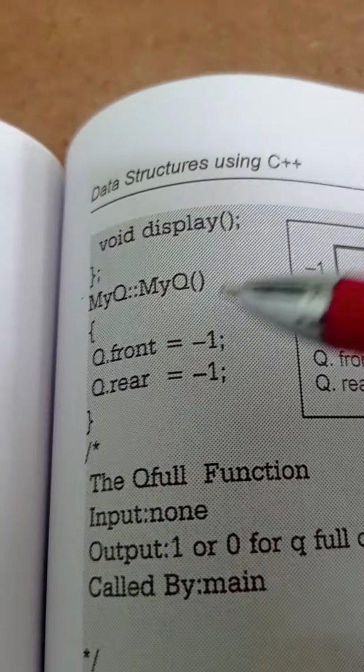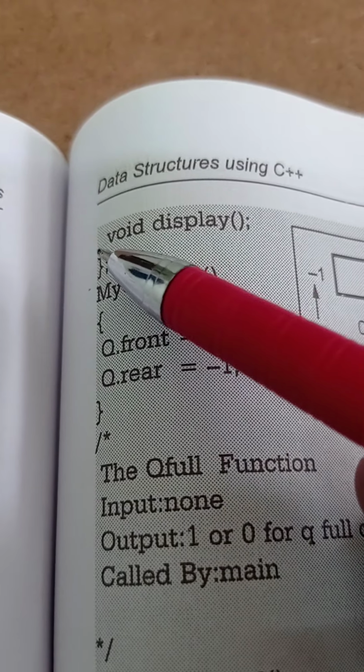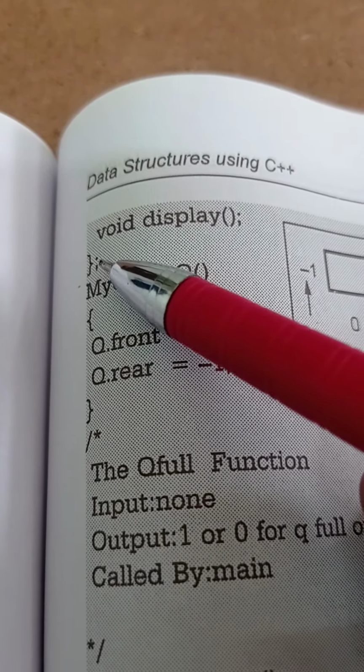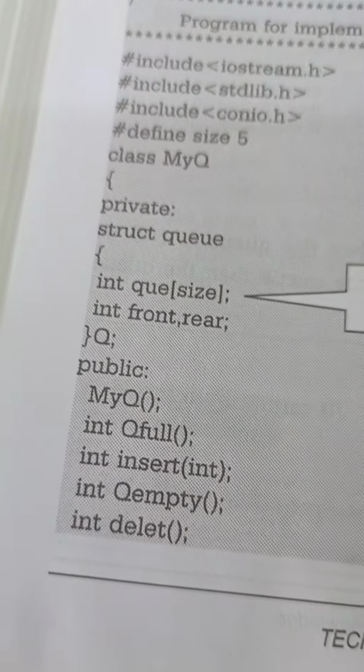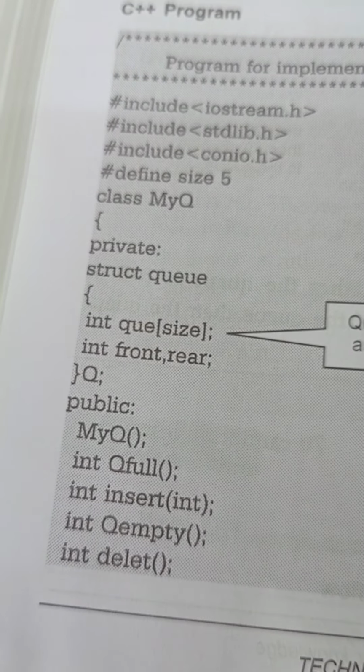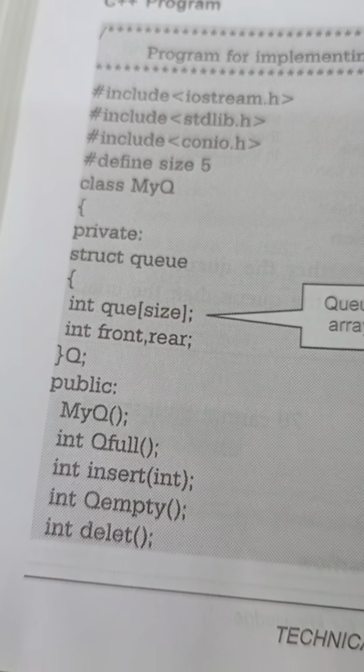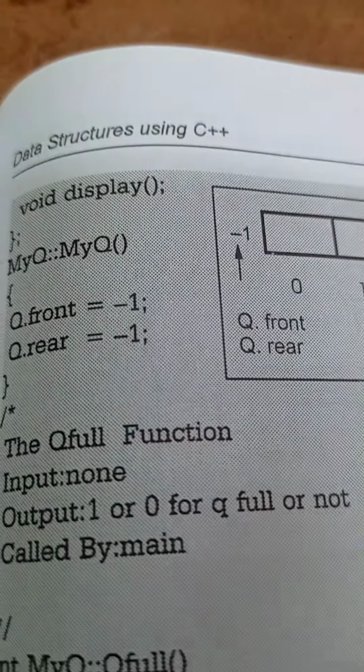After display we put a closing flower bracket and a semicolon, which means it is the end of the class. We have declared so many functions: myQ, qfull, insert, qempty, delete. Now we will define those functions one by one.